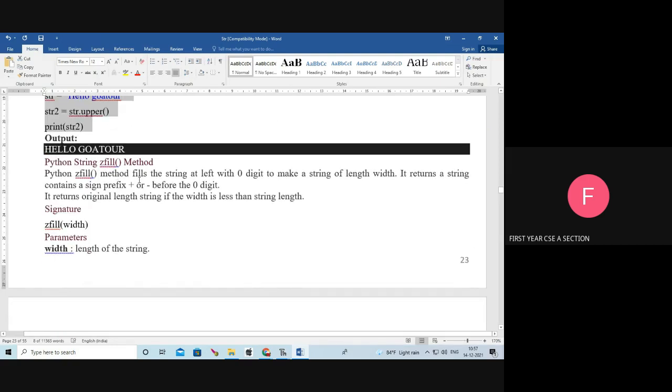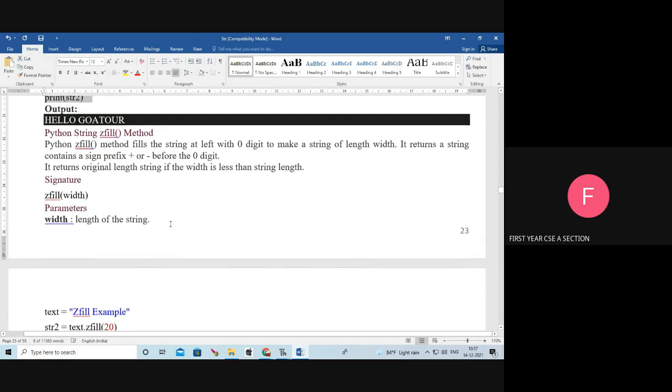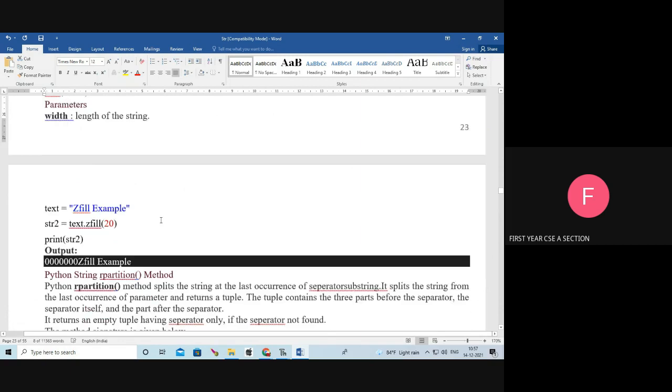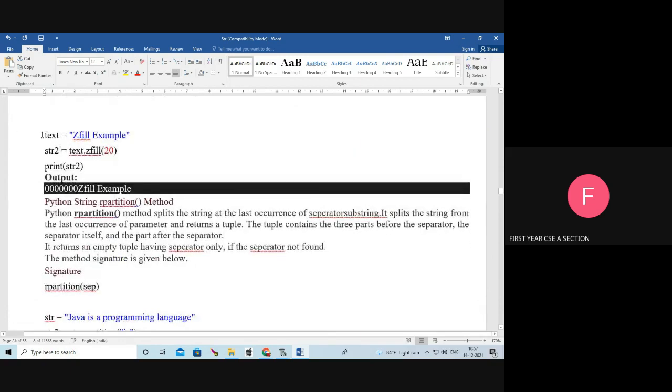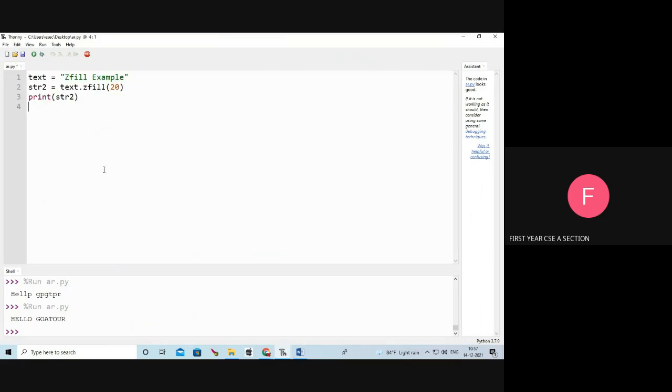Next, zfill method. It fills the string at left with 0 digit to make a string of length width. We are going to fill the string with zeros. See, for example, text equal to zfill example.